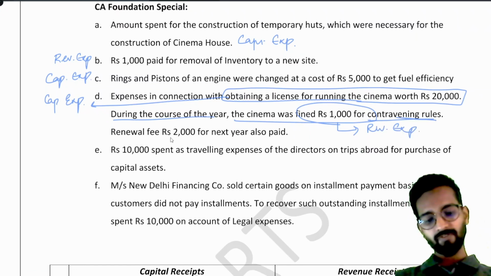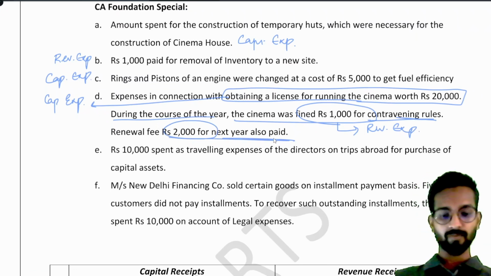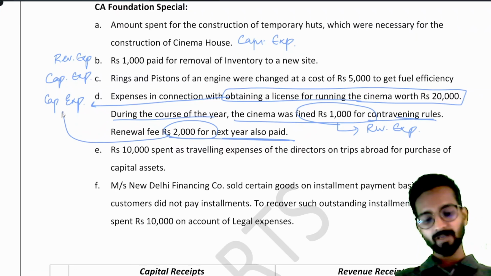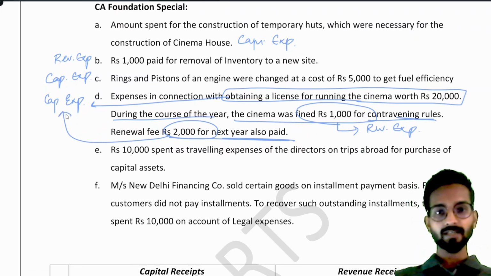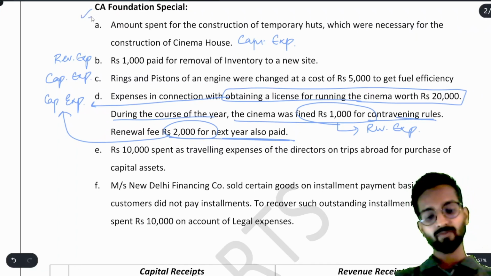And renewal fee of 2,000 for next year should also be paid. Now be careful. The renewal fee of 2,000, can you run the cinema hall without renewing it? Obviously not. So this is the compulsory payment. This is again your capital expenditure. See, these are very special questions, okay, taken from ICAI material for CA Foundation. Please focus.